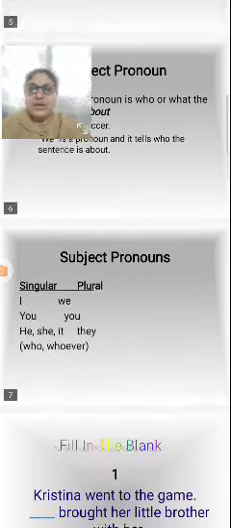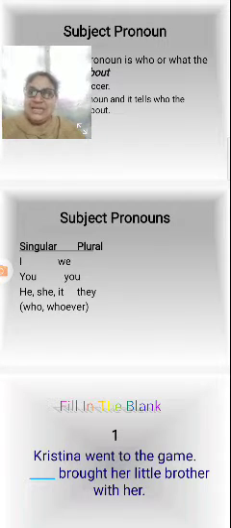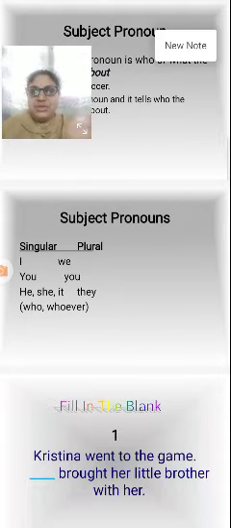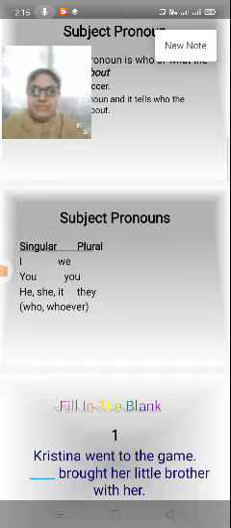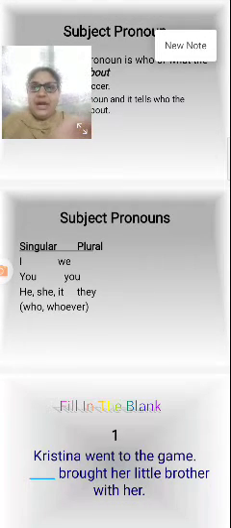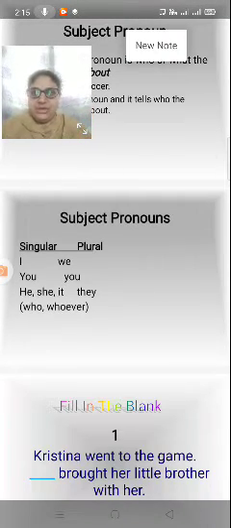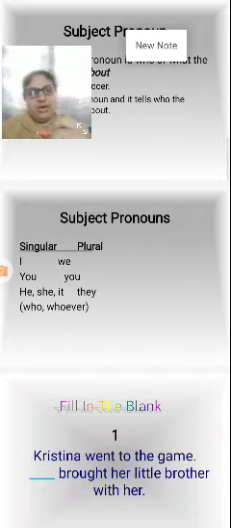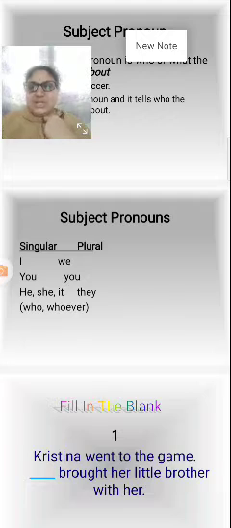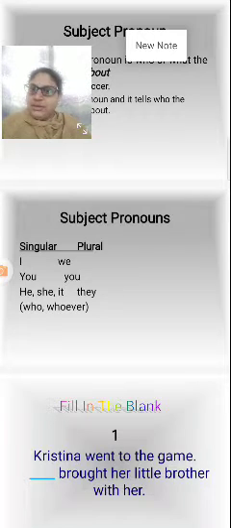Subject pronouns are divided into two types, singular and plural. Singular pronouns are I, you, he, she, it.